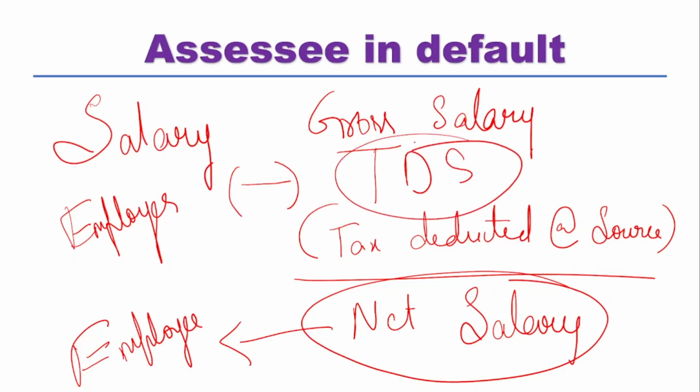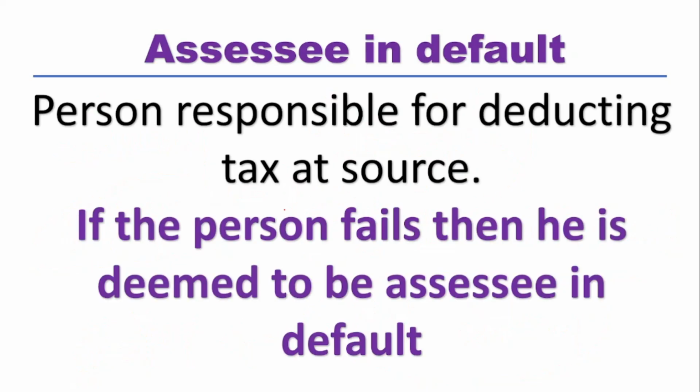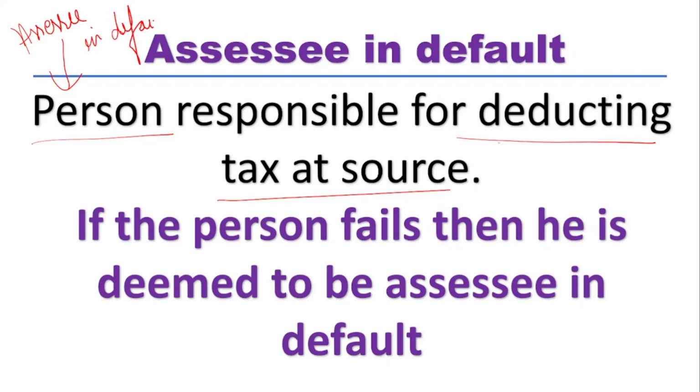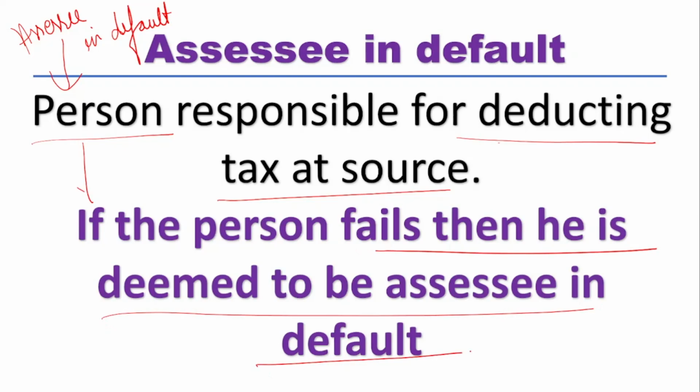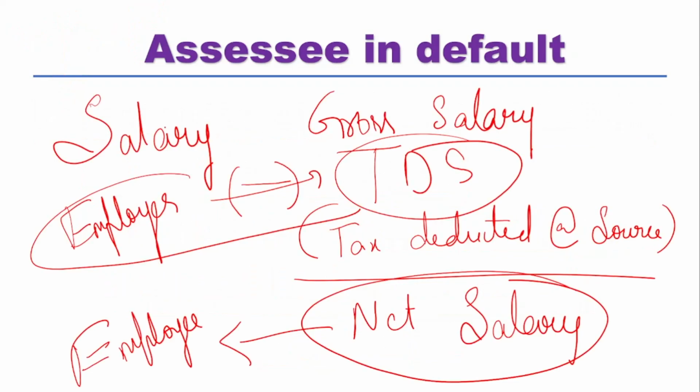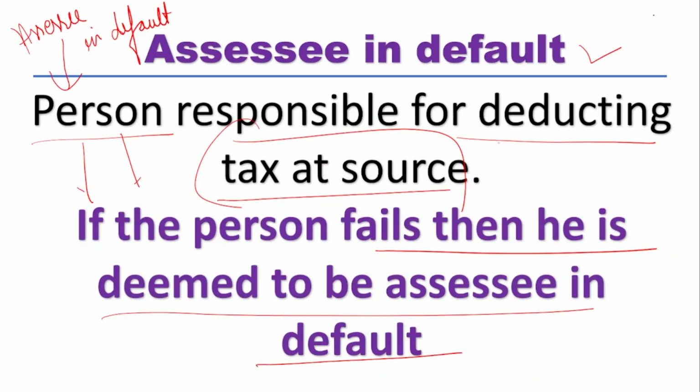It is the duty of the employer to deduct the TDS. So the person responsible for deducting the tax at source is an assessee in default. Such a person is known as assessee in default. Default means it is understood that it is his duty. By chance, if this person fails, then he is deemed to be an assessee in default. If he doesn't deduct the tax, then he needs to pay the tax. For example, if the employer forgets to deduct the TDS from the salary, then he will be liable to pay the tax for the same. This is known as assessee in default.